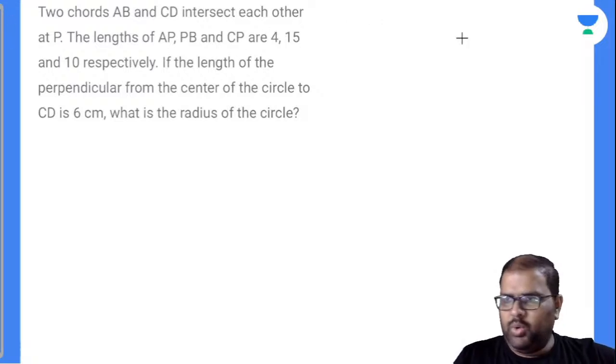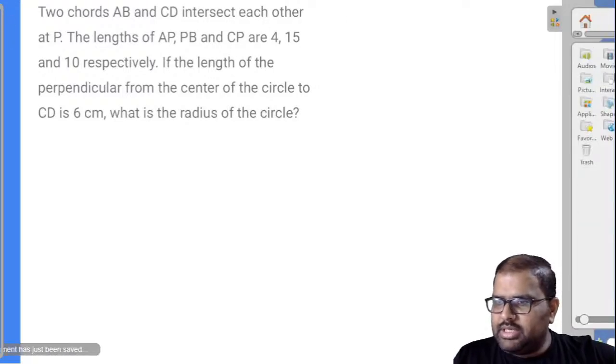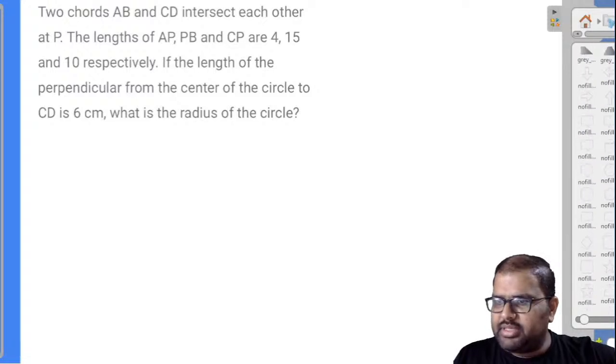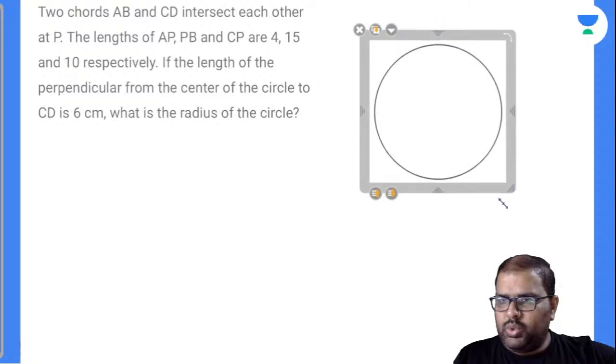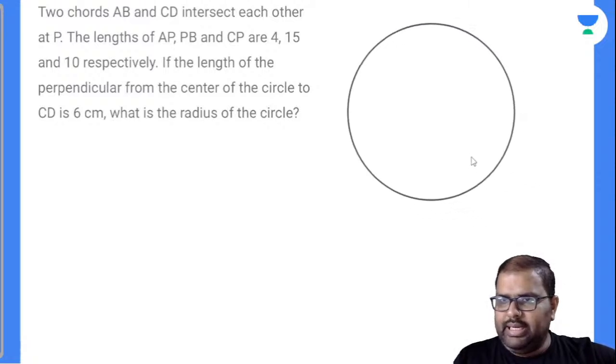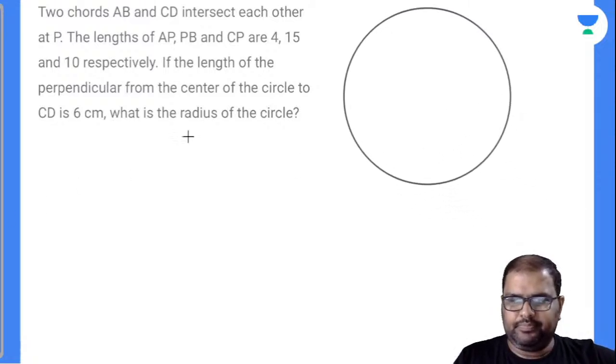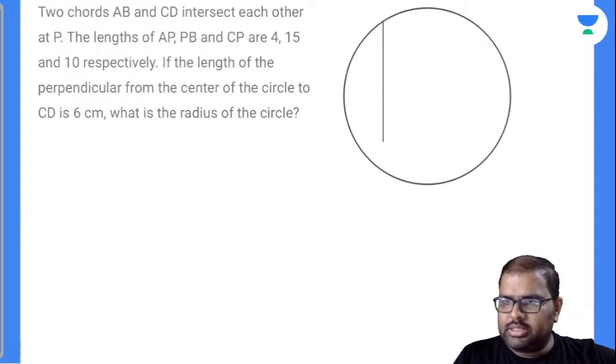Answer. Oh, an easy question. We have solved the same type of question in the previous class. Two chords AB and CD intersect each other at P. So I'll take down like this.